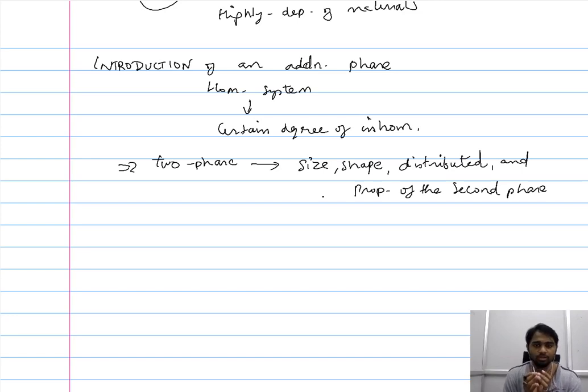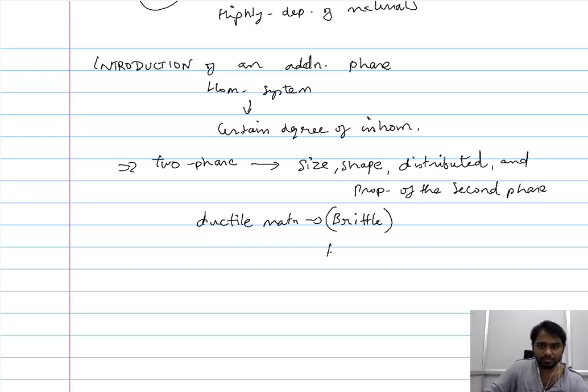So generally what is done in case of this two-phase system is, in a ductile matrix, a brittle phase is introduced. A brittle phase may carry a negative connotation, so rather, a high strength and hard phase is introduced as the second phase.